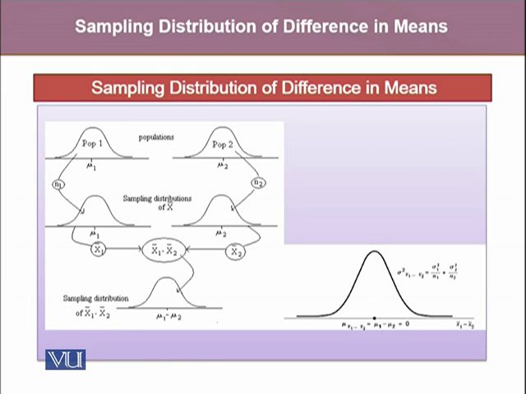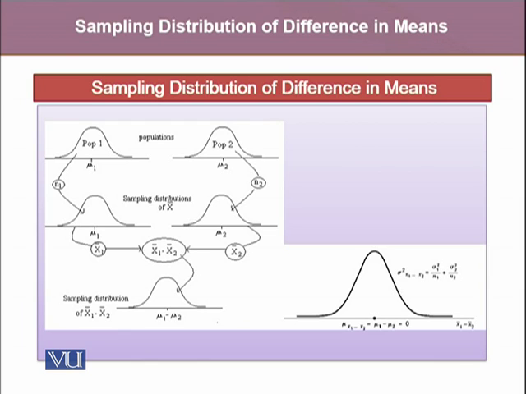Just look at the pictorial representation. We have a population 1 with mean mu1, and there is another population, population 2, with mean mu2. Over here, we made it pretty symmetric, and we are assuming that both these populations are normal, but this need not be the case all the time. Hence, from these two populations, we take two sampling distributions, and the two sampling distributions are also pretty normal.